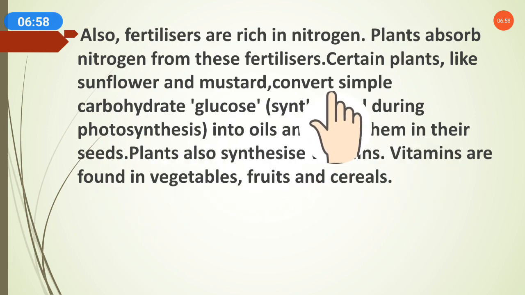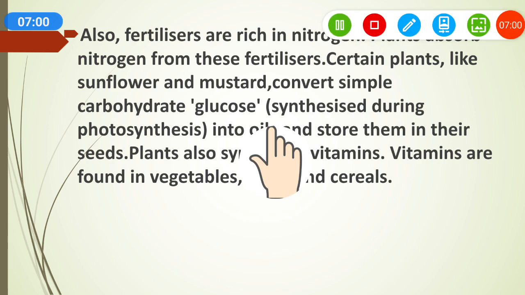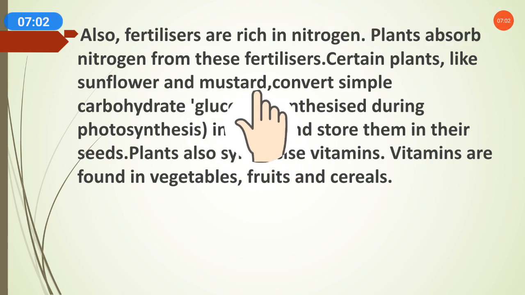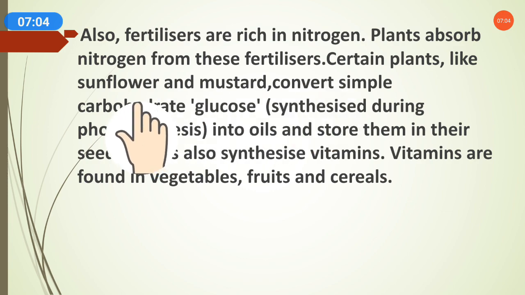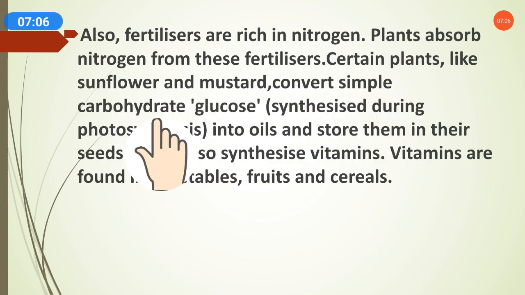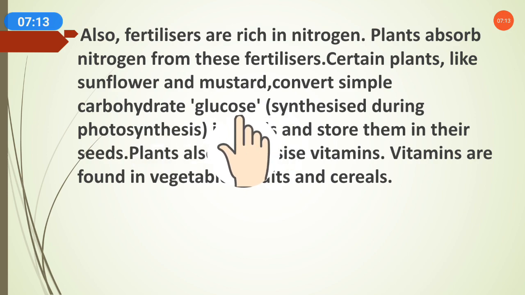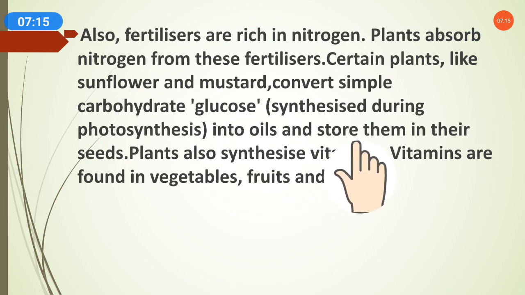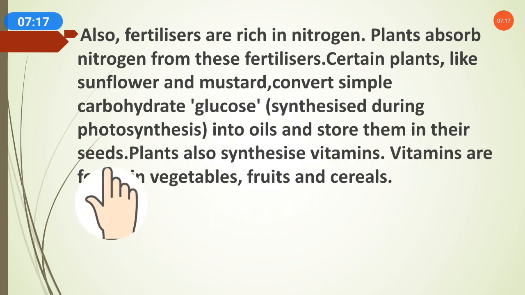During photosynthesis, carbohydrates and glucose get formed, and these plants store it in the form of oils in their seeds. We use the oil of these plants, like sunflower oil and mustard oil.